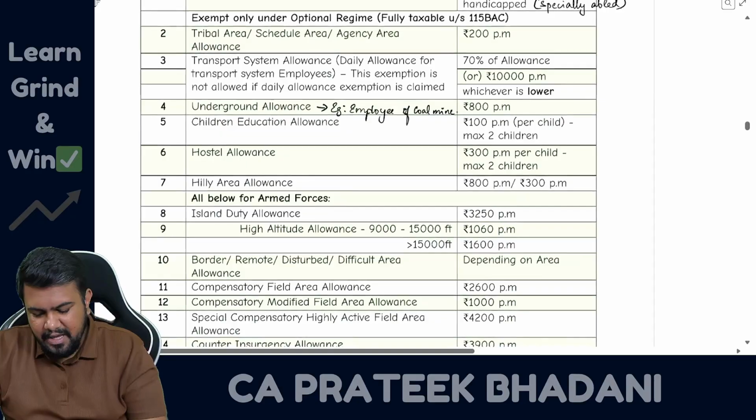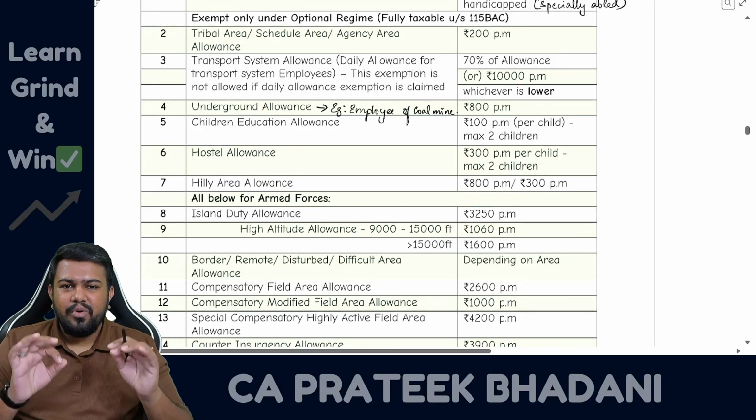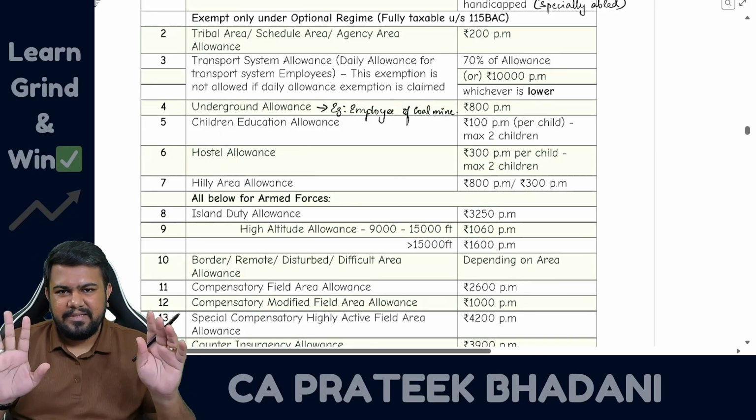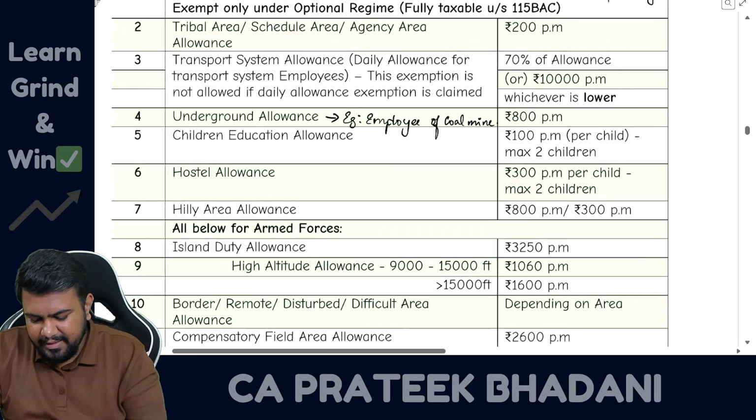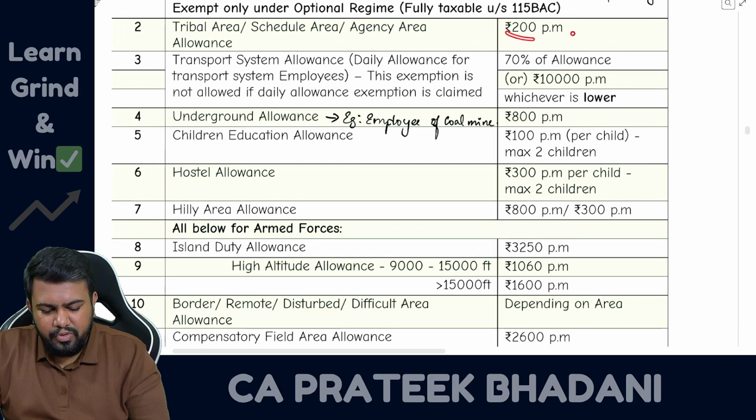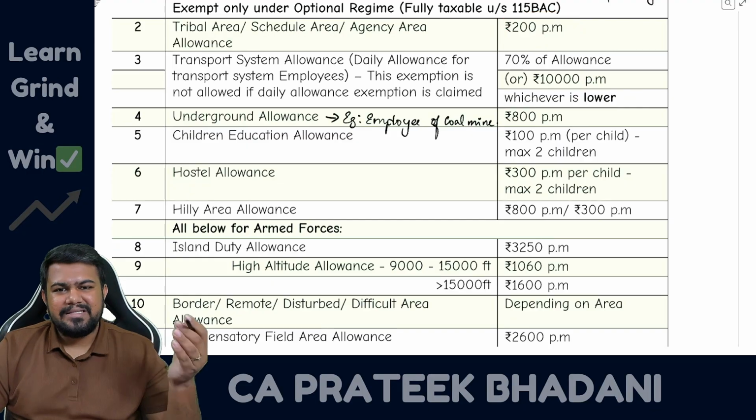Now let us discuss all the other allowances which are exempt only under the old tax regime. So what are they? Tribal area allowance or scheduled area or agency area. Up to 200 rupees per month exempt, balance amount taxable.